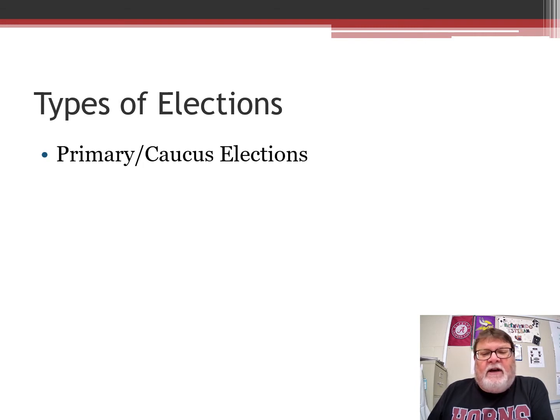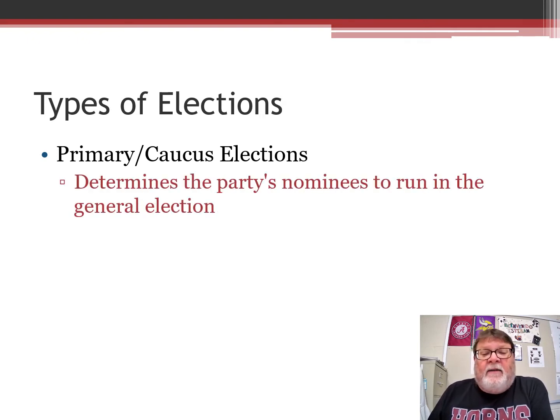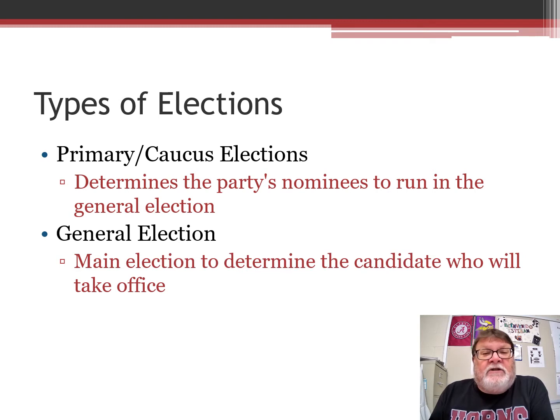We'll talk about types of elections. There are two different types of elections to get candidates. They're called primaries or caucuses, and they determine the party's nominee to run in what we call the general election. So we're starting with some of these terms that we need to know. The general election is the main election to determine which candidate will take the office.